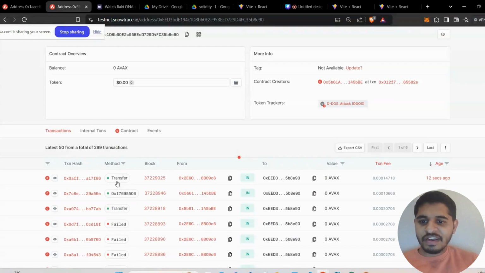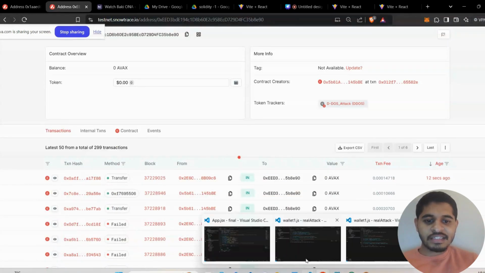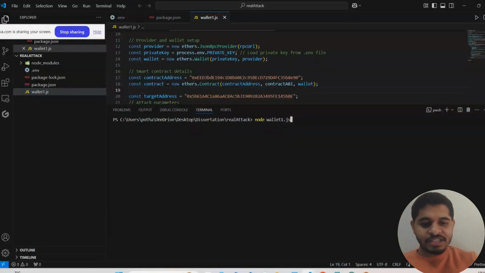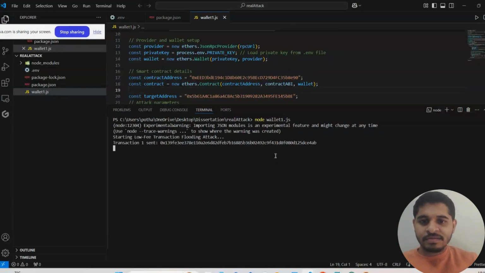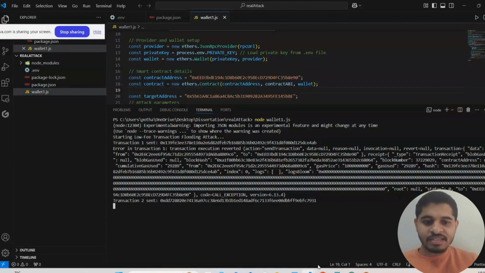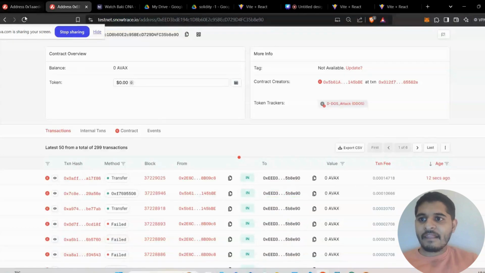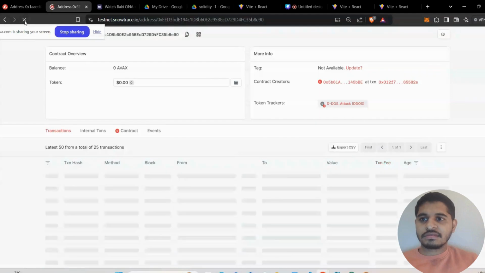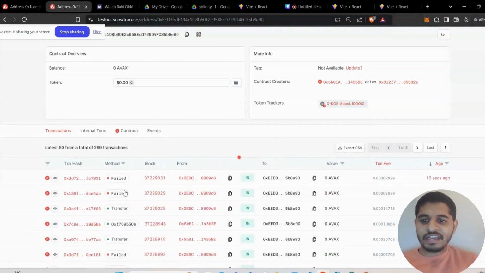It got successful, and right now I'm going to initiate the attack again. That is the low transaction fee flooding attack. The attack is started now. Let's wait for some time. See, the account has started. You can see the failure messages have started.